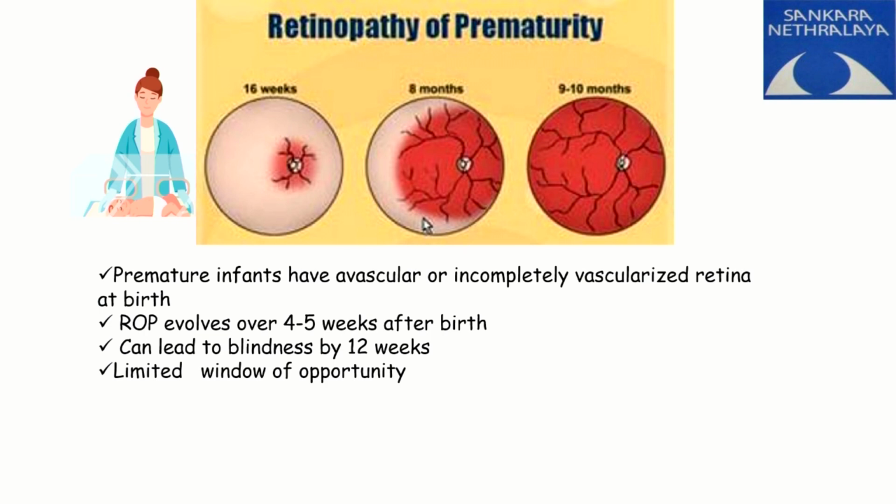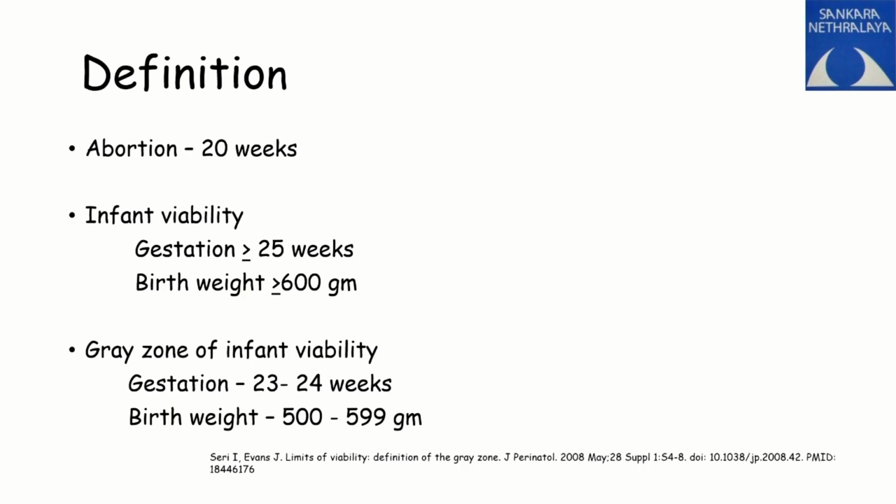We'll come to it a little later, but just remember 4 to 5 weeks after birth is the time when it is crucial for development of retinopathy of prematurity. And it can lead to blindness. Yes, by 12 weeks of life, it can cause blindness. So that is why it is important. It is one of the preventable childhood blindness. And you have a very limited window of opportunity. So we must capture this window.